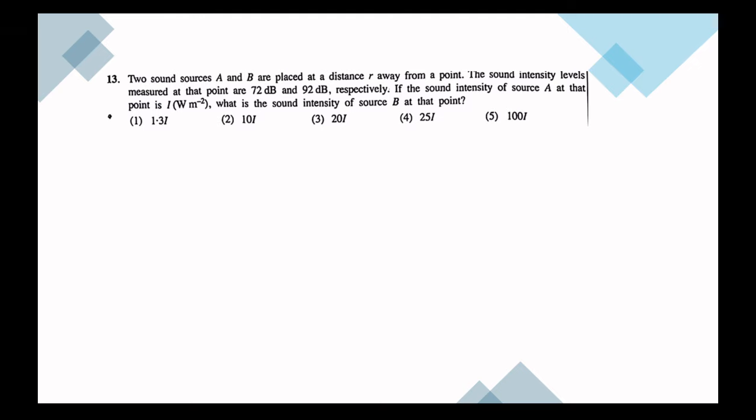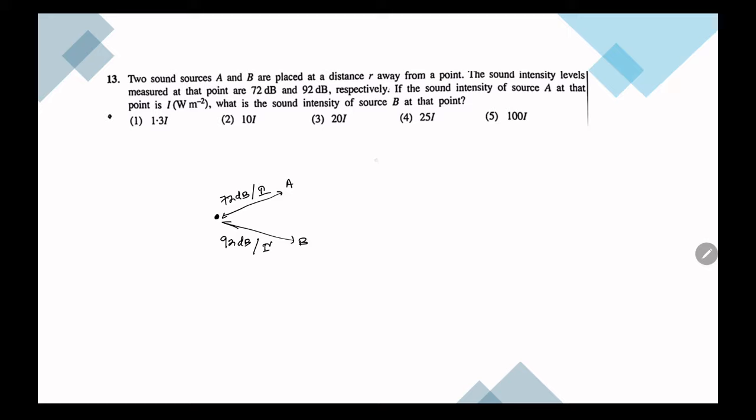Two sound sources A and B are placed at a distance r from a point, and the measured intensity levels are 72 decibel and 92 decibel. So let's say from a point we have two sources A and B. When we measure for A, we got 72 decibel. For B, we got 92 decibel. And the intensity for this is given as I, and we need to find I dash at the same point.